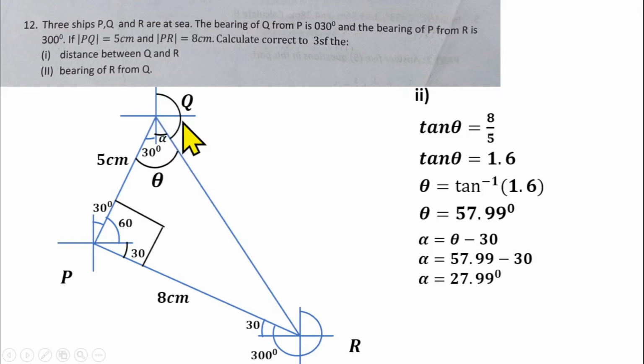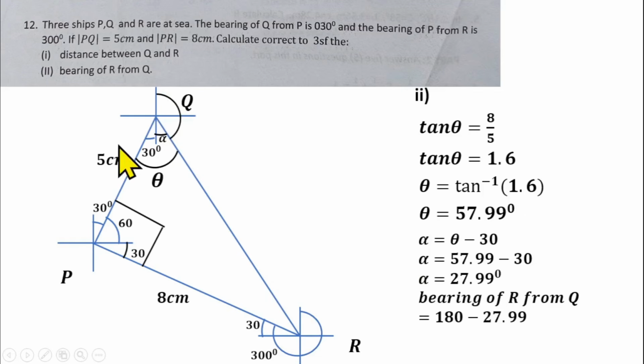So how do we intend to get that? That should be 180 degrees minus angle alpha. The bearing of R from Q will be 180 minus 27.99. That should give us 152.01, and that is 152 to 3 significant figures. So that's the solution to that question on bearing.